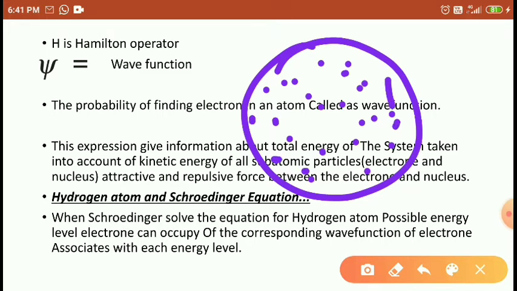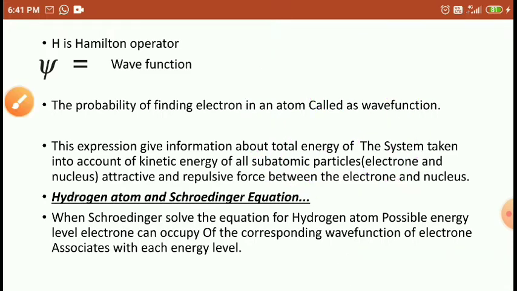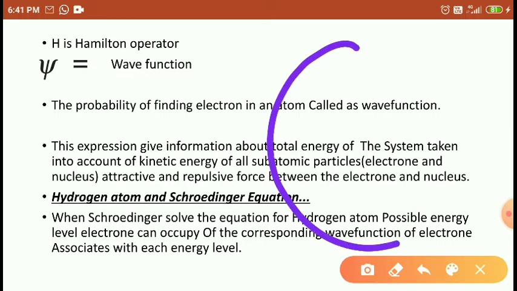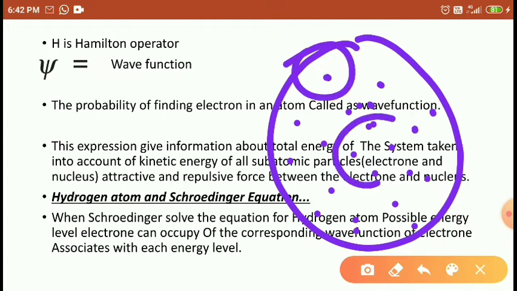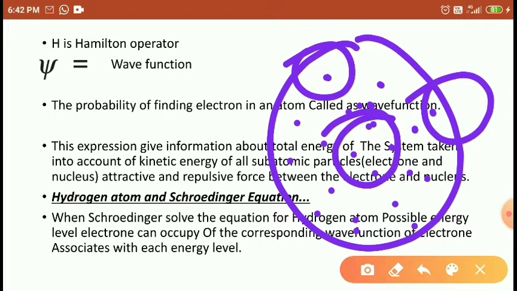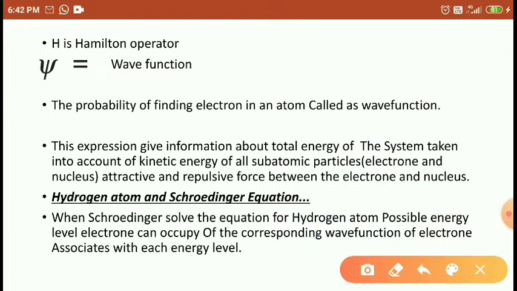So there is a probability of finding the electron in this region, or in this region, or in this region. The probability of finding electrons is possible in any region, and that is what we call the wave function.